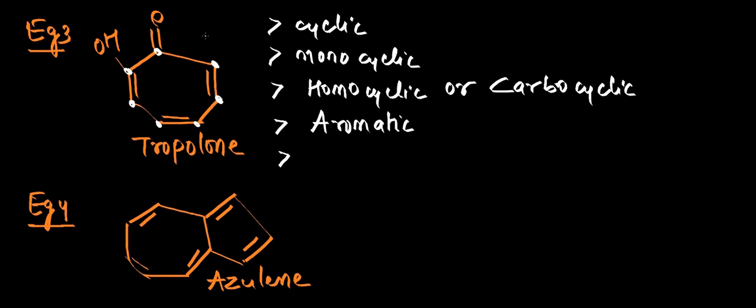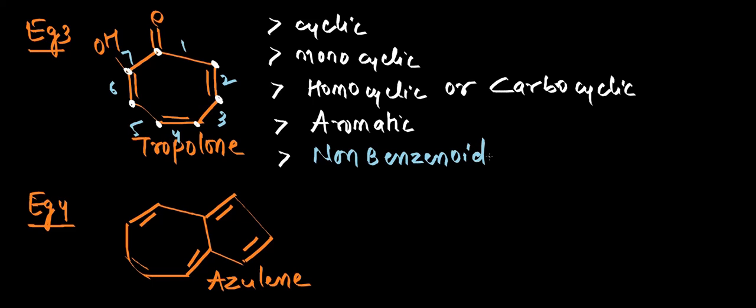A hexagon has 6 sides. Let us look here: 1, 2, 3, 4, 5, 6, 7. 7 sides are there. So it doesn't represent a benzene kind of structure. So it comes under non-benzenoid aromatic compound. So tropolone comes under non-benzenoid aromatic compound.